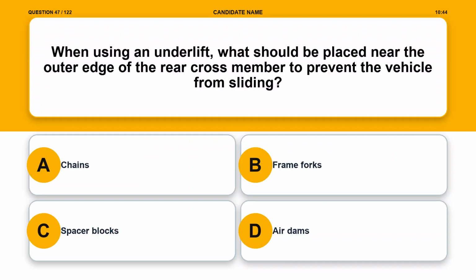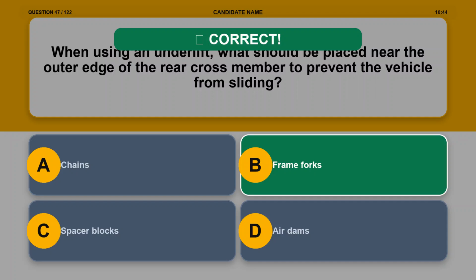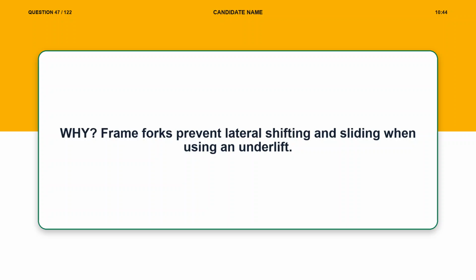Question 47. When using an underlift, what should be placed near the outer edge of the rear cross member to prevent the vehicle from sliding? Option A, chains. Option B, frame forks. Option C, spacer blocks. Option D, air dams. The correct answer is option B, frame forks. Explanation. Frame forks prevent lateral shifting and sliding when using an underlift.